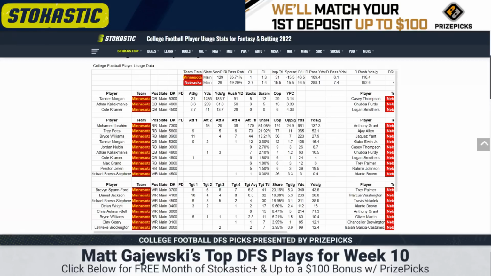At least 6 targets in each of the last 4 games. 6.8 targets per game in that span. Averages 43.5 yards. That could be semi-usable. Daniel Jackson is essentially the same thing, but he's a little more expensive. I'd rather play Brevin Spanford.